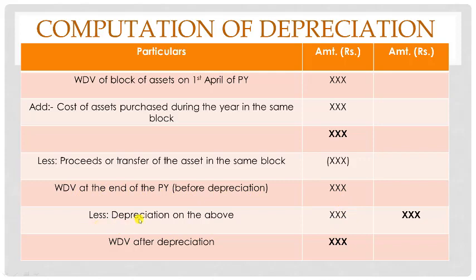From this you have to go for deducting depreciation. Once you deduct the depreciation amount, you will get the written down value after depreciation of the asset. And if you are asked to find out only the value of depreciation, then this is the amount. Whatever amount you get here, that you need to write in the last column.